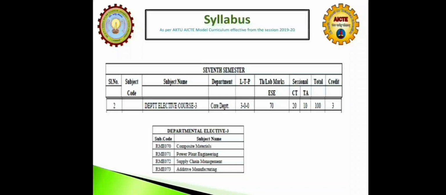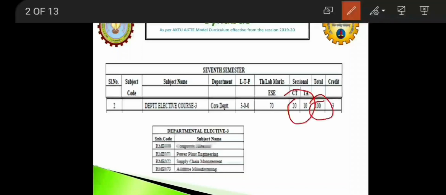As far as the subject evaluation is concerned, the total marks of the subject is 100.